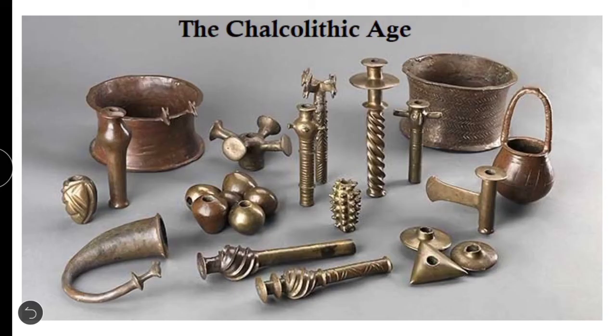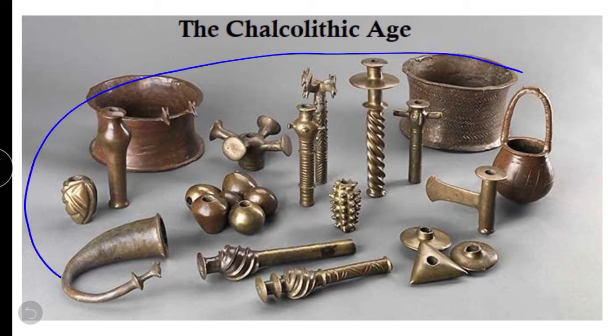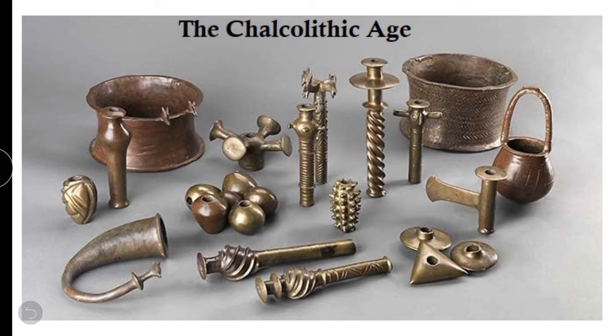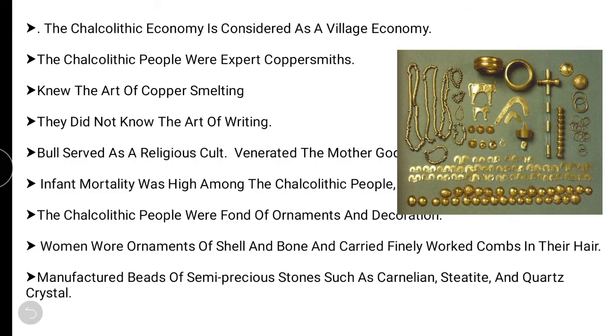Now here you can see the copper ornaments. See how beautiful they have been made. Without machinery and with the help of bare hands, they prepared these beautiful things. They made containers, water containers, axes. They used various things made with copper only. They were very good copper makers, what we call coppersmiths.